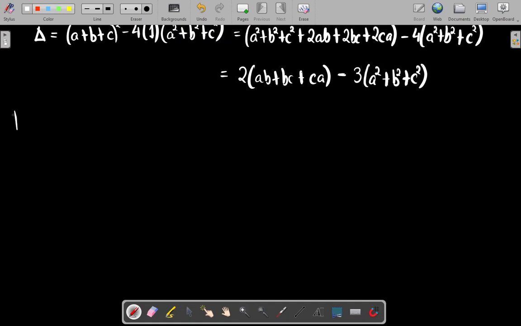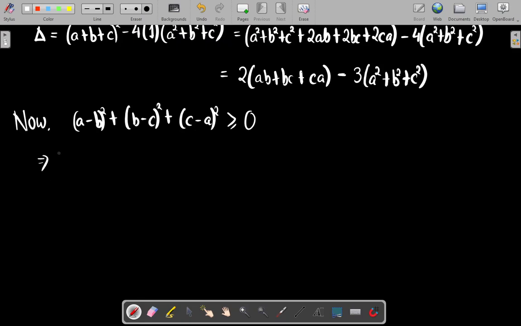So now let me try to find the value of (a minus b) whole square plus (b minus c) whole square plus (c minus a) whole square. Since these are real numbers, these squares are non-negative. Each will be a non-negative term, and if you sum them, the sum will also be non-negative. The sum will be equal to 0 only if a equal to b, b equal to c, and c equal to a. Otherwise this will be a positive sum.